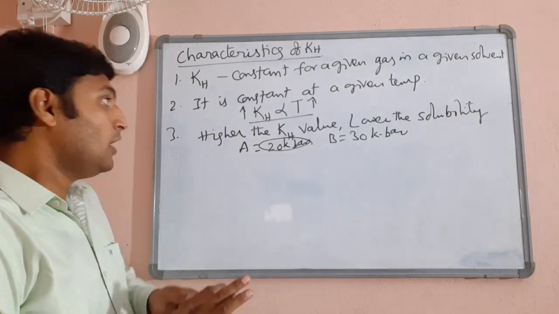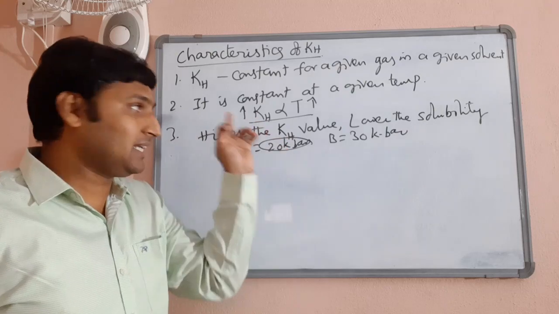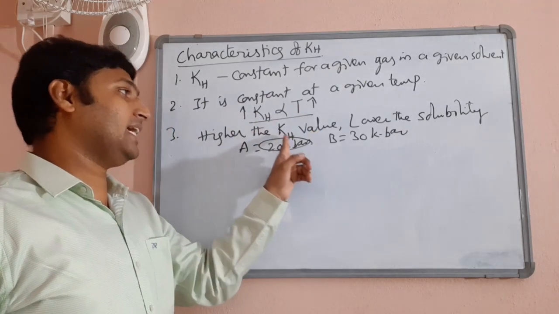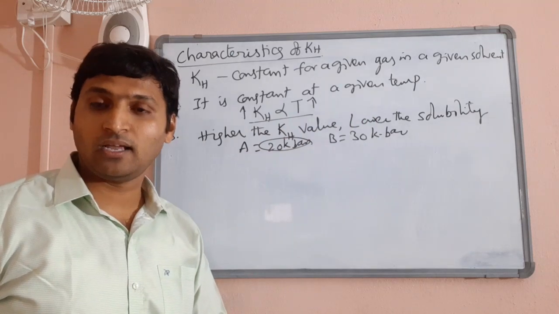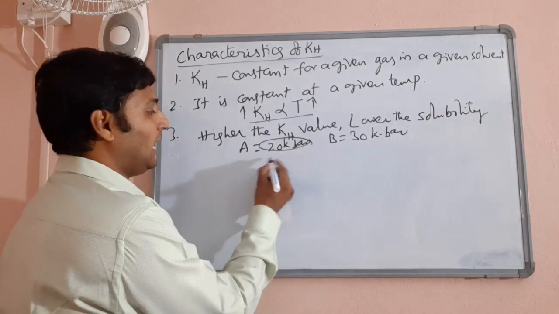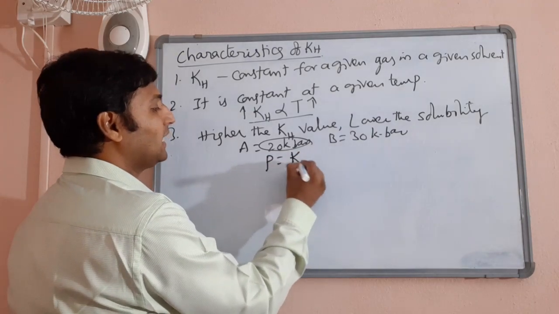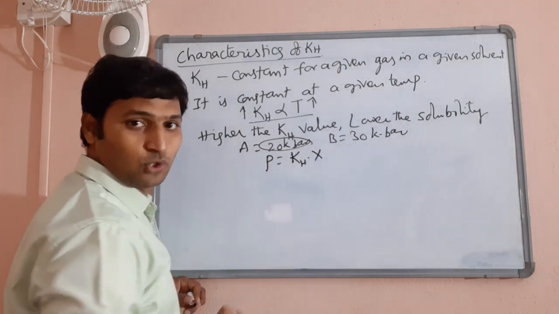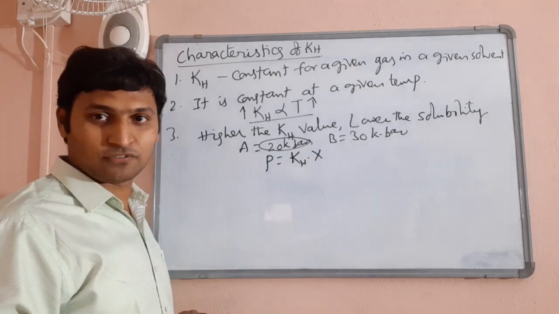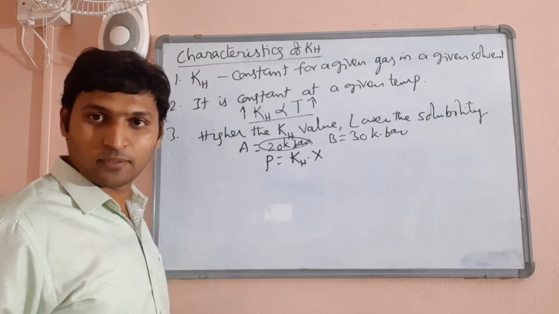And by the way, from this experimental fact that KH values are higher at higher temperature, we concluded that higher the KH value, lower the solubility. Even the same thing can be related mathematically. Just now we concluded that pressure is equal to KH value into mole fraction of solute. Mole fraction of solute is the indicative of solubility, extent of solubility of that gas in that liquid.